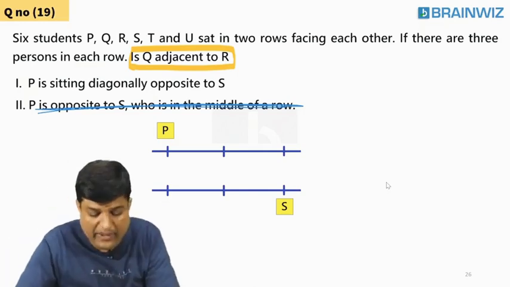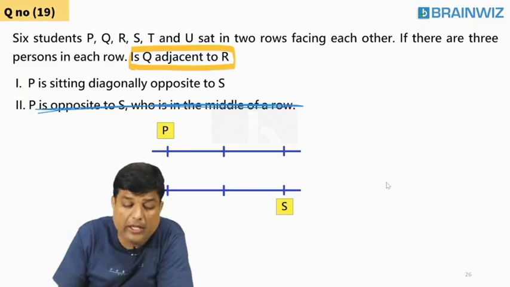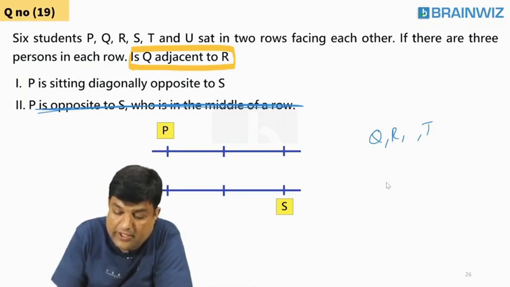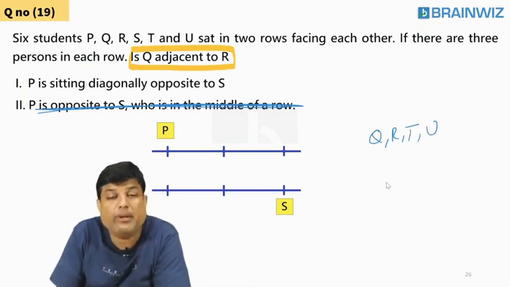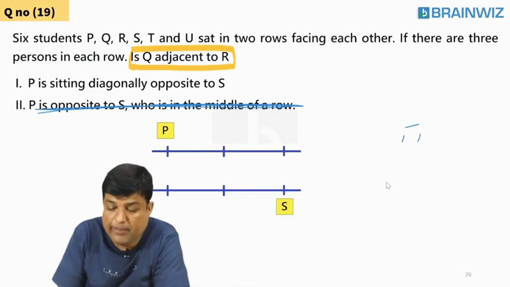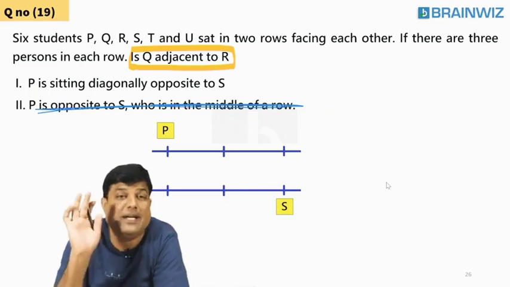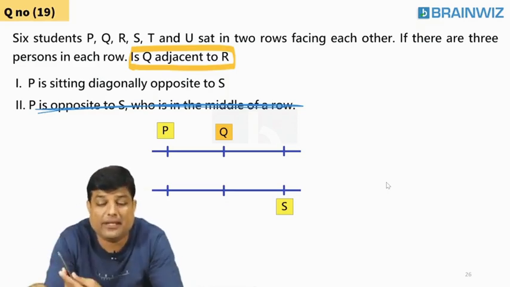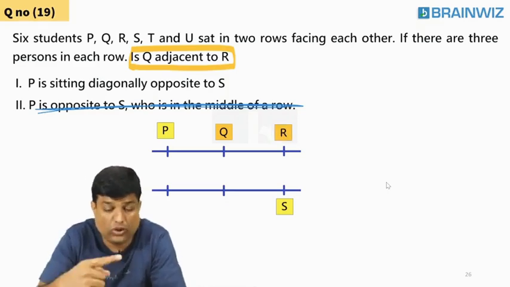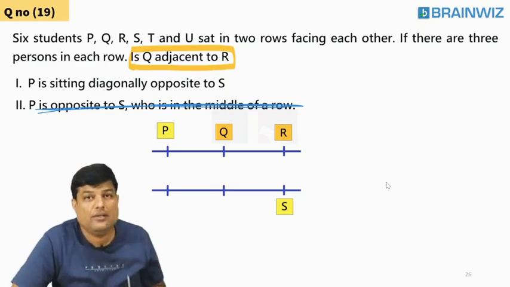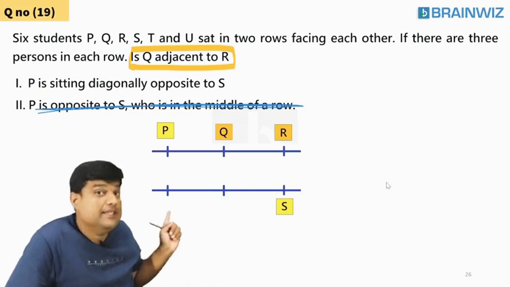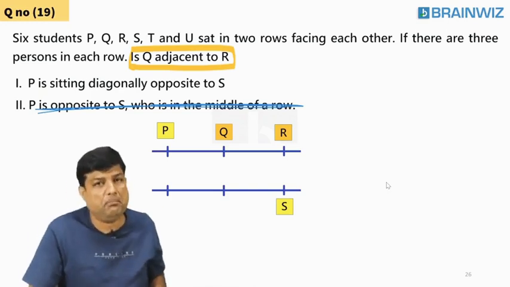Now, students, when P and S are seated, who are the remaining people? Q, R, T, U. So these 4 people are remaining. Who sits where I don't know, but my concern is all about Q and R. Sir, it is possible that Q can be here, R can be here. Look, they are adjacent or not? Yes, they are adjacent. But students, is this compulsory? Maybe, may not be.